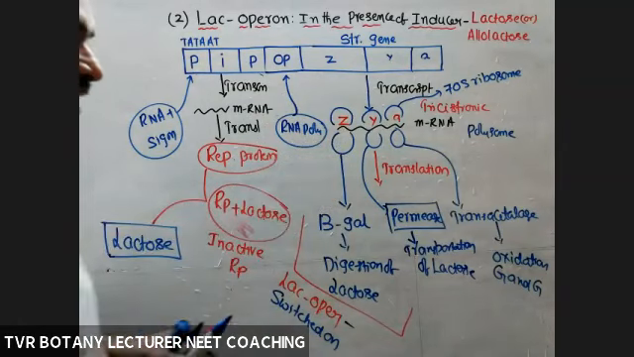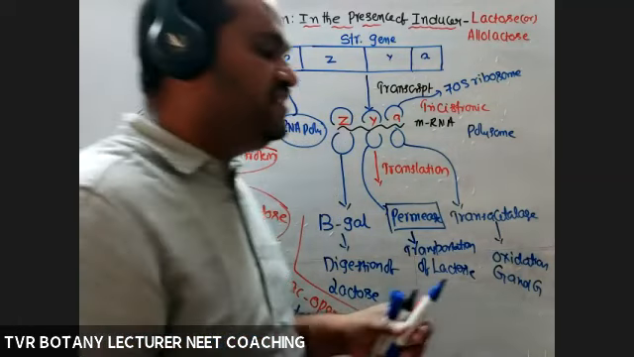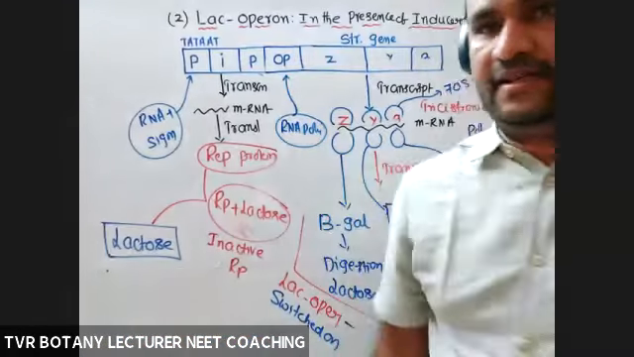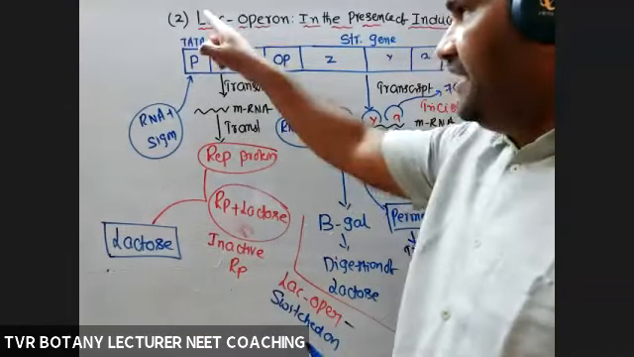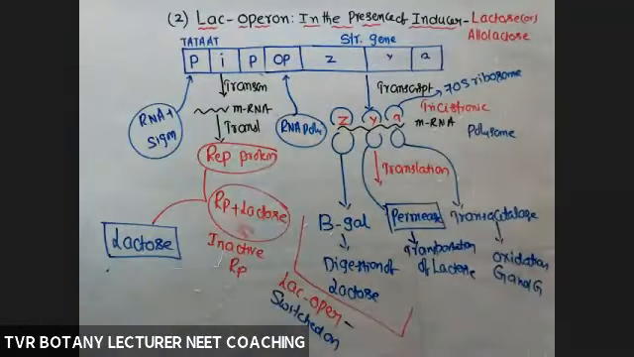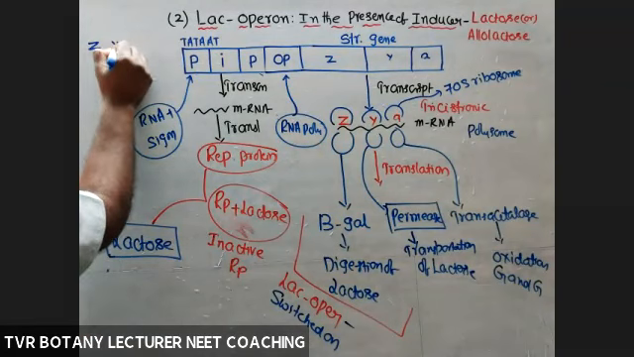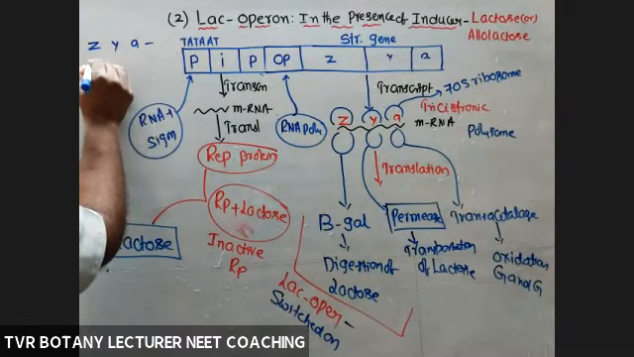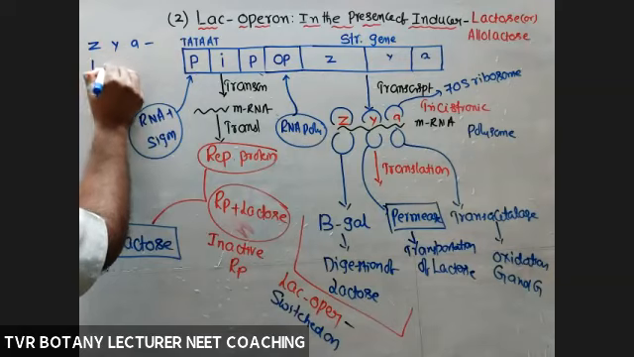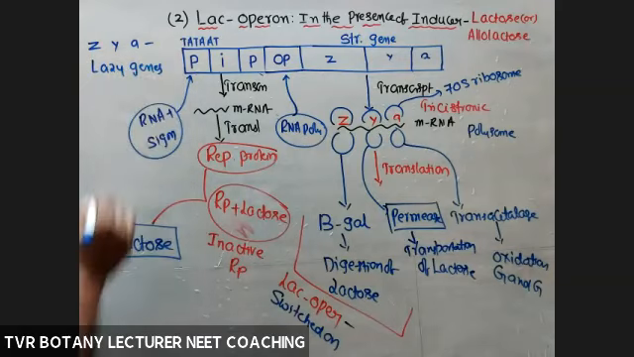Okay. So here, ZYA are lazy genes. Lazy or not? In the first heading, in the first one, what about ZYA? They didn't express. Now they are expressed. So ZYA are lazy genes. Lazy genes. They are working off and on.